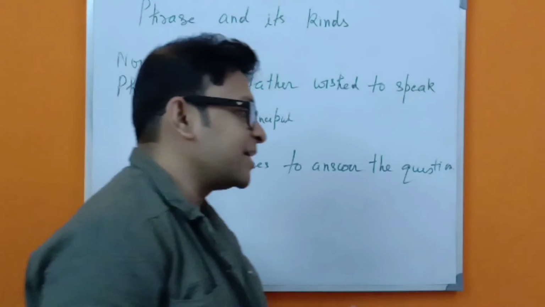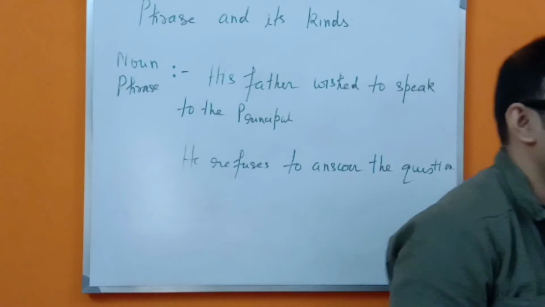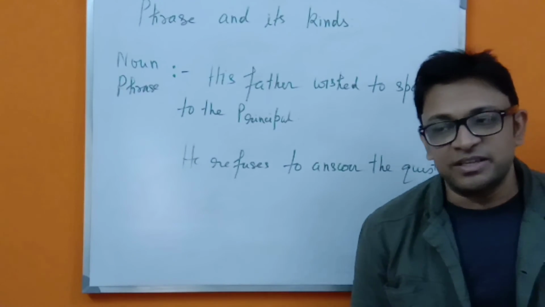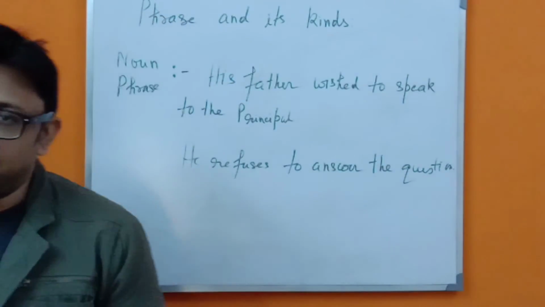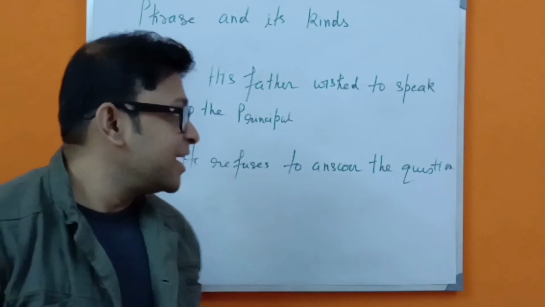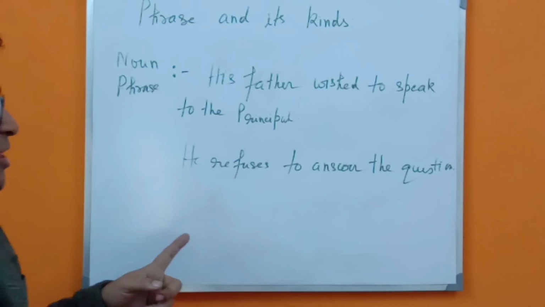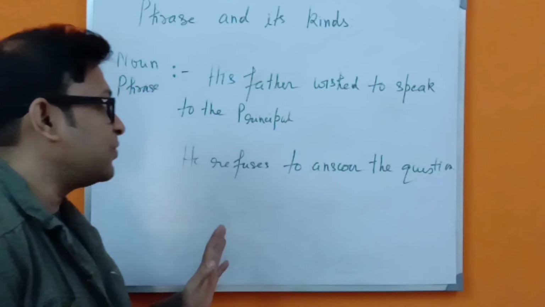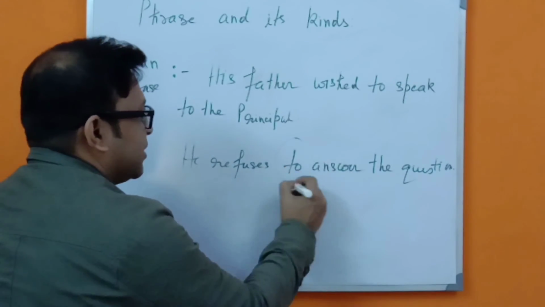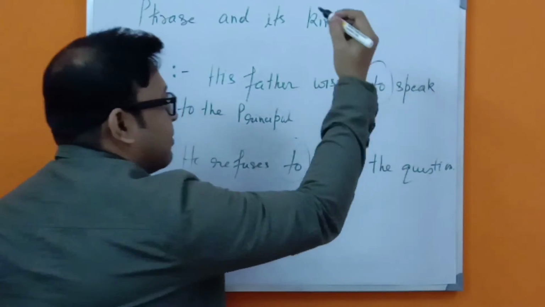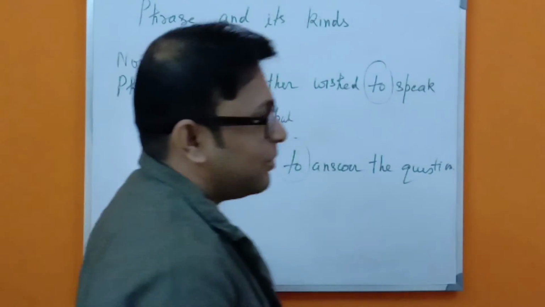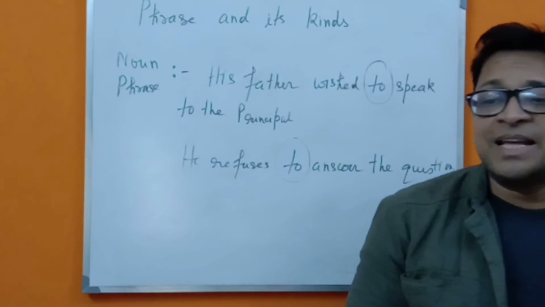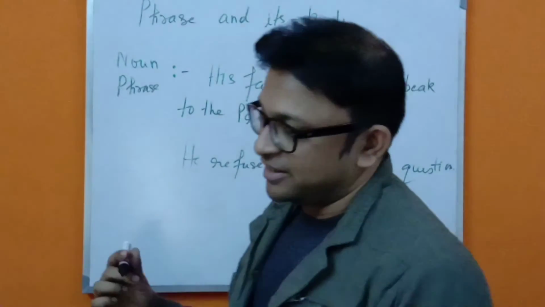So here in this sentence, what we can see is that after the use of the infinitive, the action that is going to be done by the subject is referred to. In the second sentence, he refused to answer the question. So what you are going to see after the use of the infinitive is what action is going to be done or is being done.